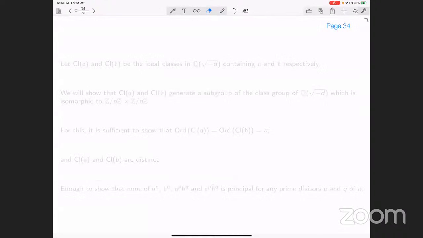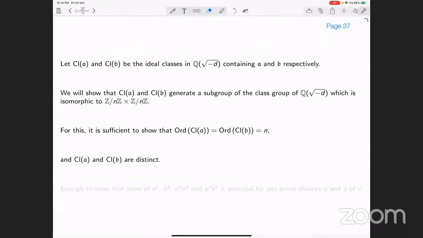Okay. Now let us denote by CLA the ideal class in Q root minus d containing A, and CLB the ideal class containing the ideal B. So we will show that the classes CLA and CLB generate a subgroup in the class group of Q root minus d, which is isomorphic to Z modulo nZ cross Z modulo nZ.